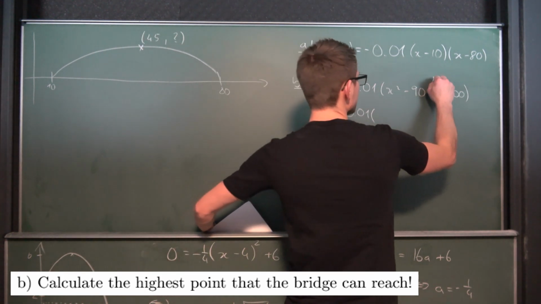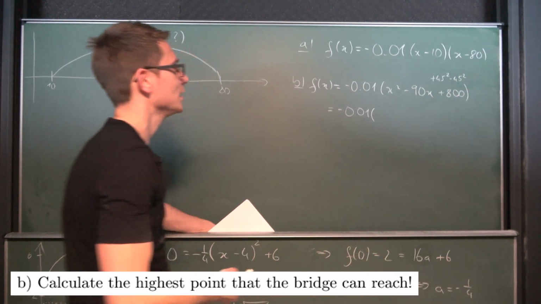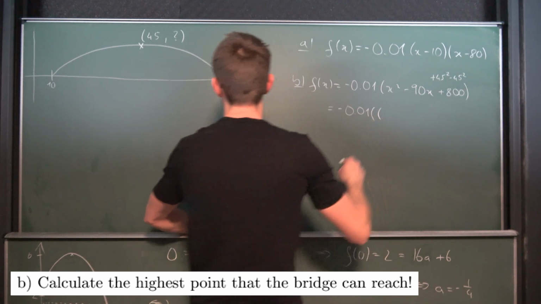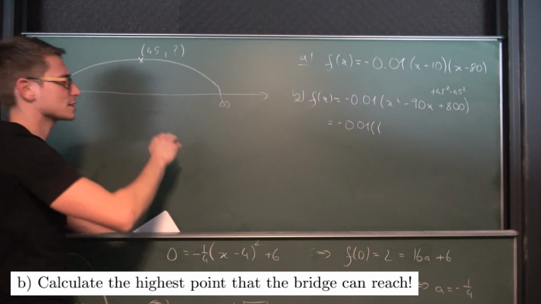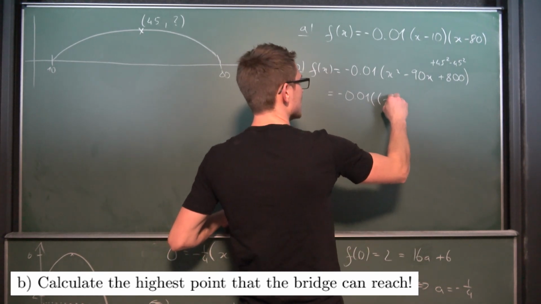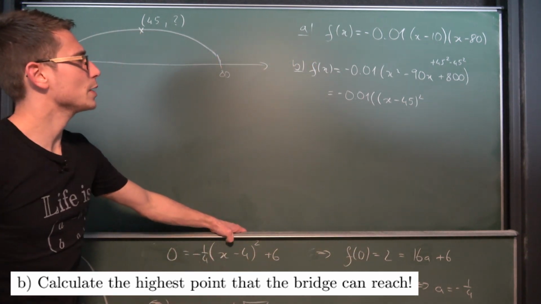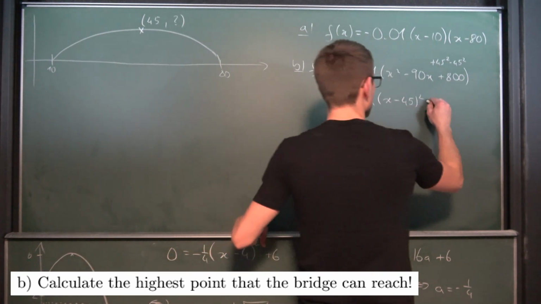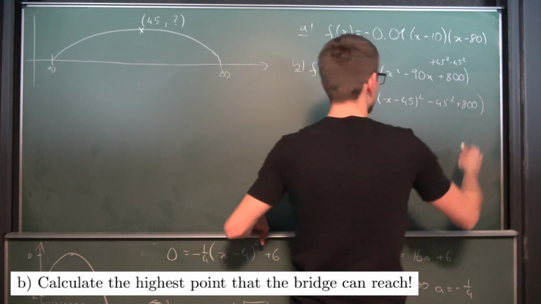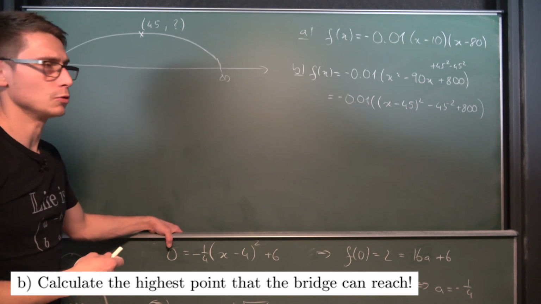So we need to add a 45 squared, and we need to subtract this. Gotta calculate 45 squared. But overall, what we are going to get, and this is not surprising at all because of our analysis, is x minus 45 squared, and then negative 45 squared plus 800. Okay, and all of this times negative 0.01.